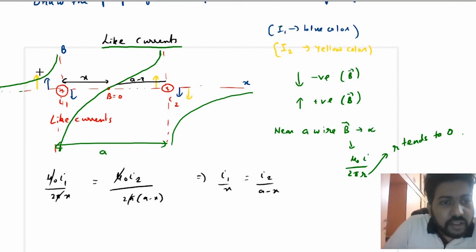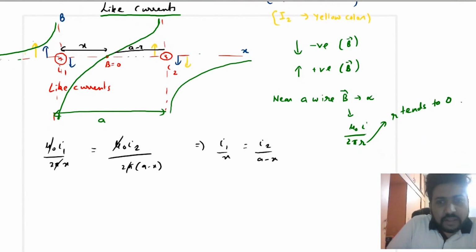Why? Because both are pointing in the same direction. Similarly, to the right the magnetic field can never be zero because they are pointing in the same direction. But the magnetic field can be zero at any point between the two wires. Why? Because they are pointing in the opposite direction.